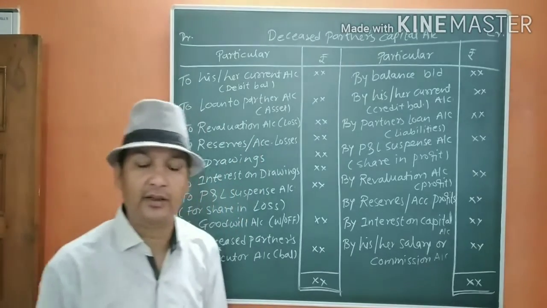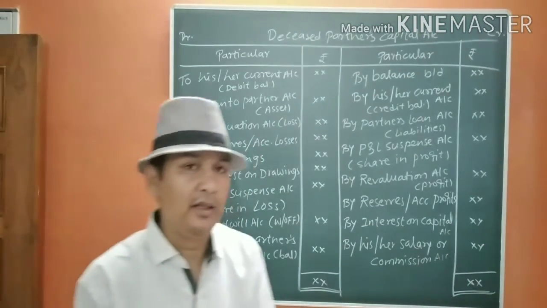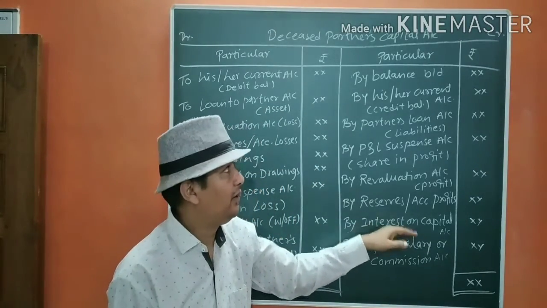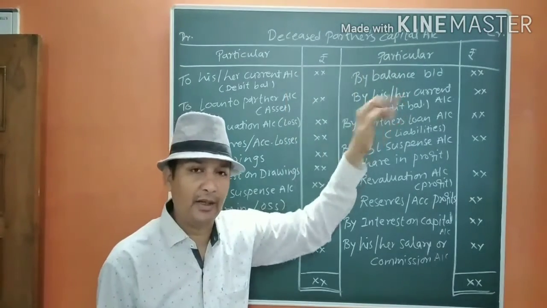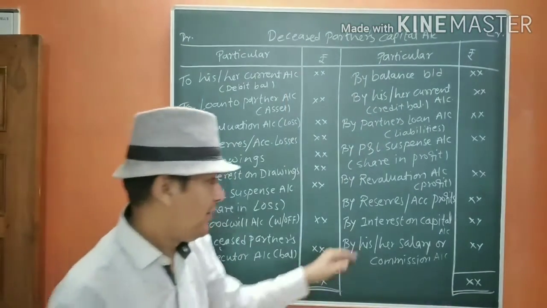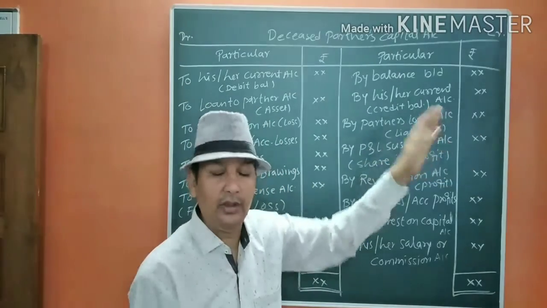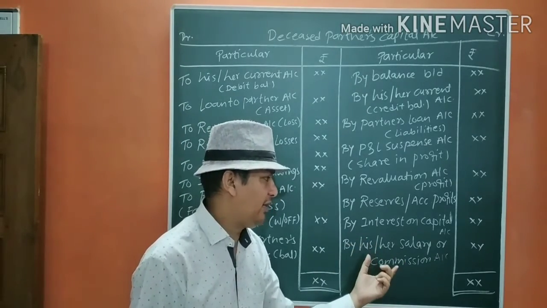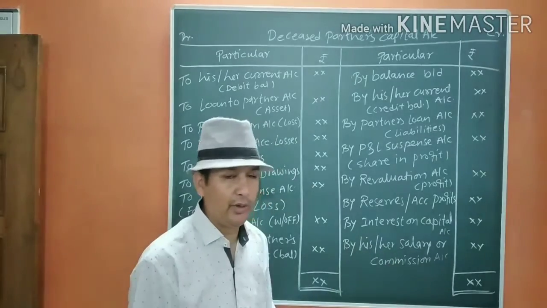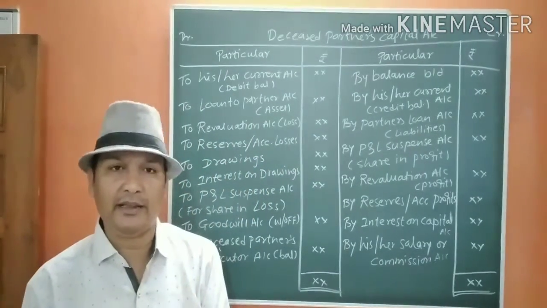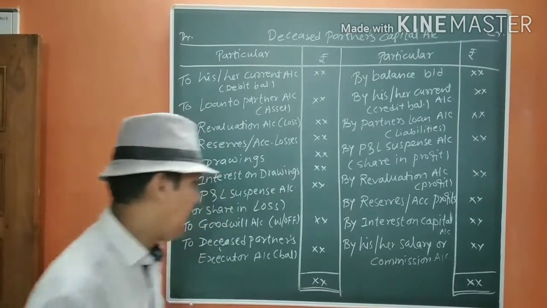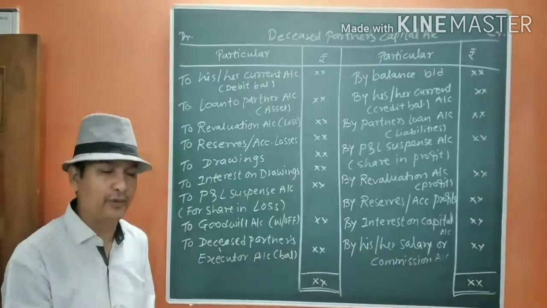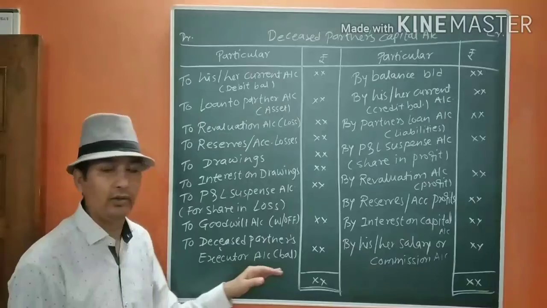Then we are going to calculate interest on capital. This is a little bit confusing for the students. Students get confused how to present it. We are going to present interest on capital in the deceased partner's capital account, and the second effect of that will be through the P&L suspense account in the balance sheet separately. Now, his or her salary or commission account, that we are going to give till his death, the period of death. And after all the treatment, we are going to close the account and find out the balance, and that balance will be transferred to the deceased partner's executor account.